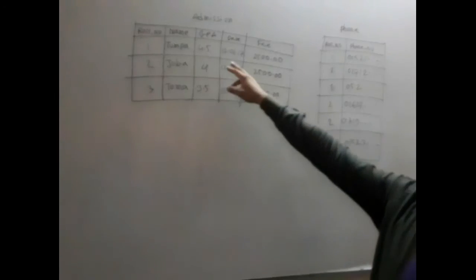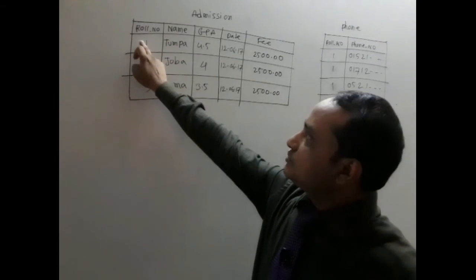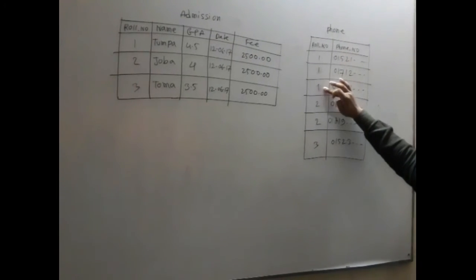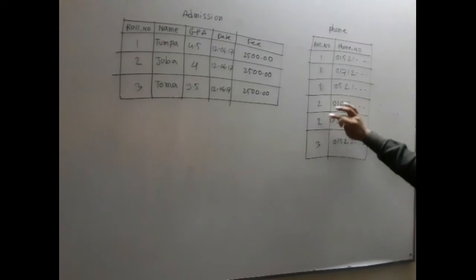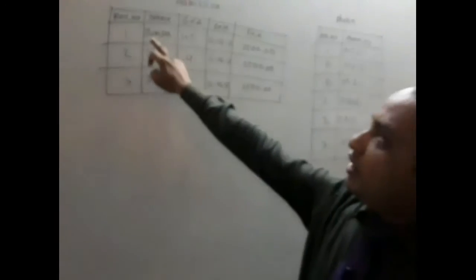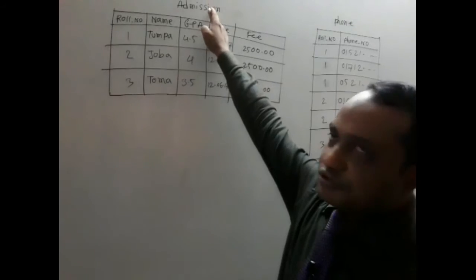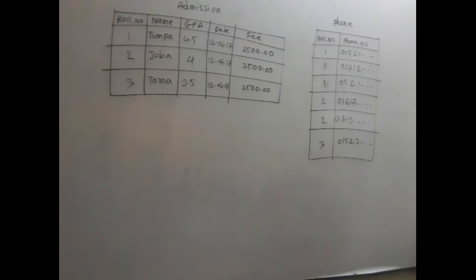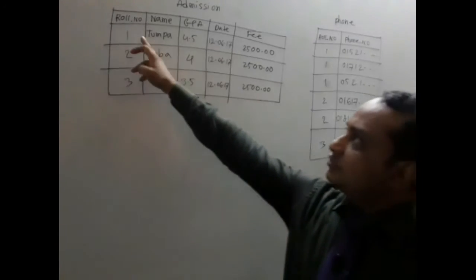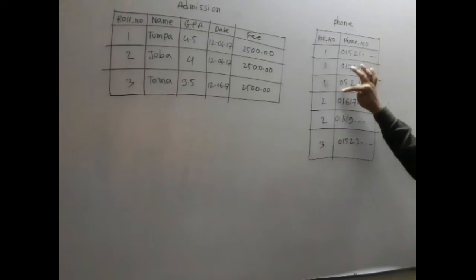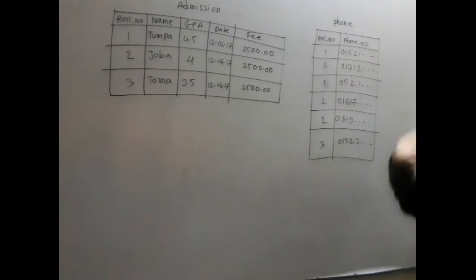You see the roll number is 1, 2, 3, but here roll number is 1, 1, 1 three times, and then 2, 2, and then 3. So one record of the admission table is related with more than one record of the phone table.